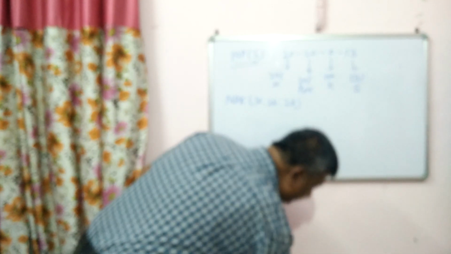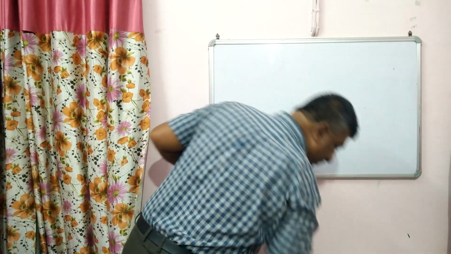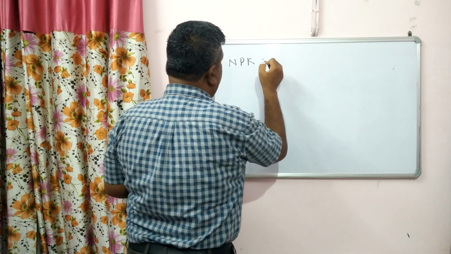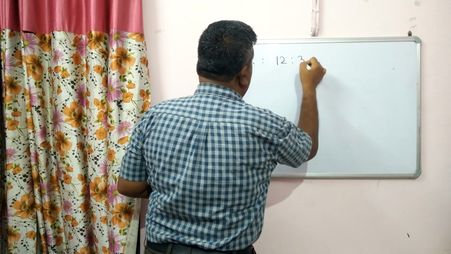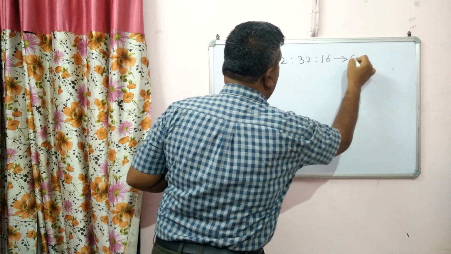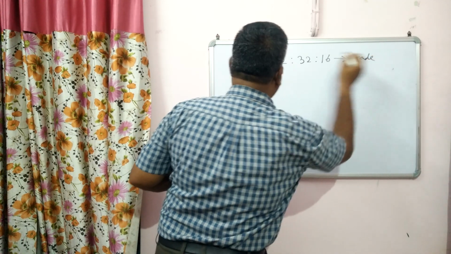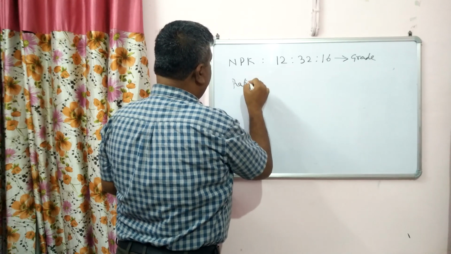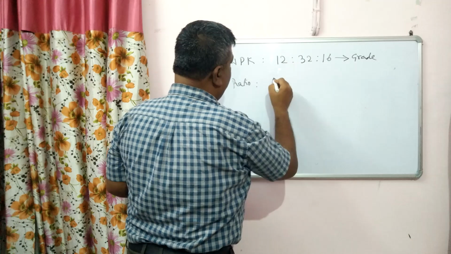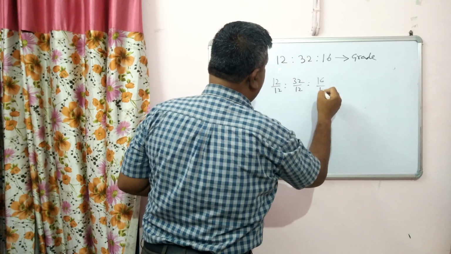For example, for this NPK fertilizer with grade 12, 32, 16, if we want to know the ratio, then it is divided by the lowest number. The lowest number is 12, so 12 divided by 12, 32 divided by 12, 16 divided by 12.